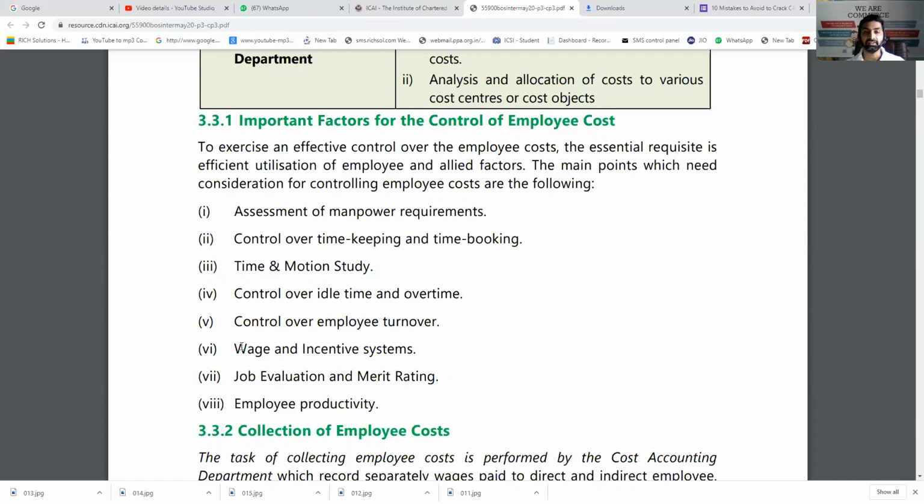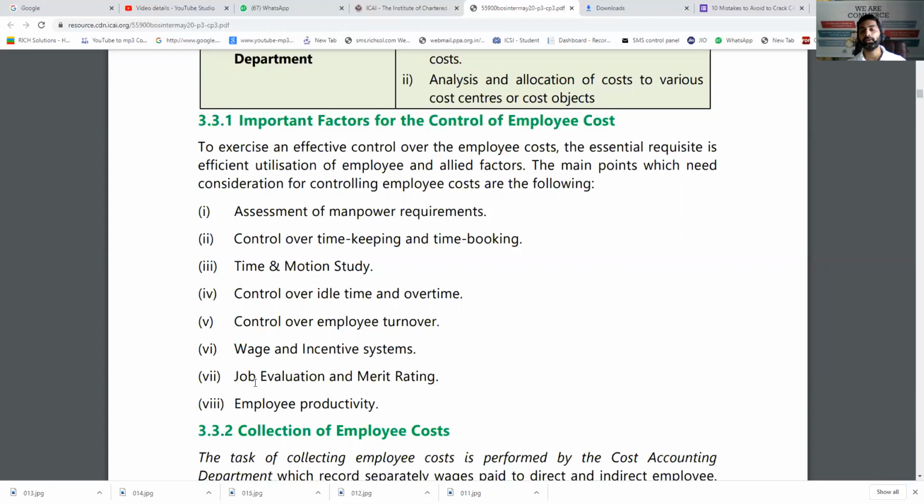Wage and incentive system. That means a proper wage system must be there, Halsey, and all the systems as we know. Job evaluation and merit rating. Job evaluation means evaluating whether this particular job is required or not. For example, in case of packing, if we are spending a huge amount, why not outsource it? That is job evaluation. And merit rating means, in a particular job, whether this employee is required or not. So analysis of a particular job is job evaluation.